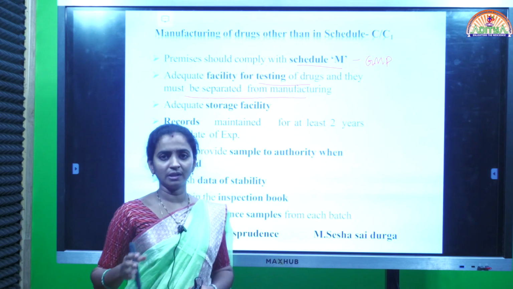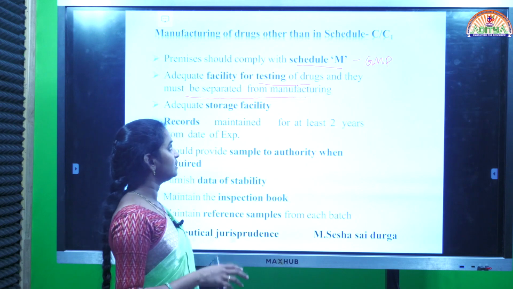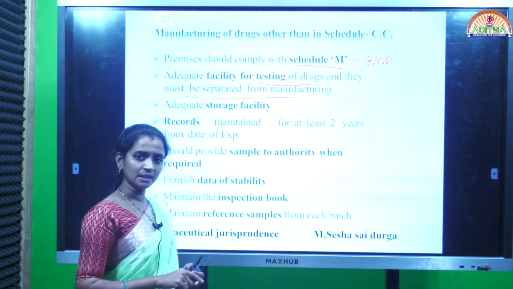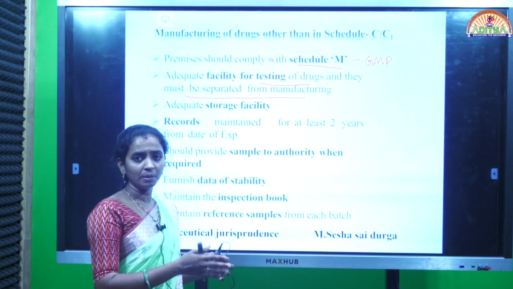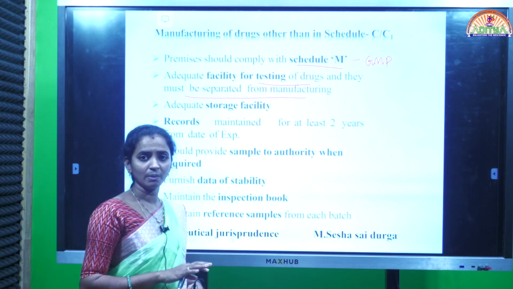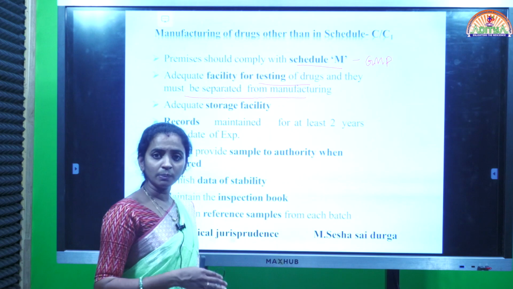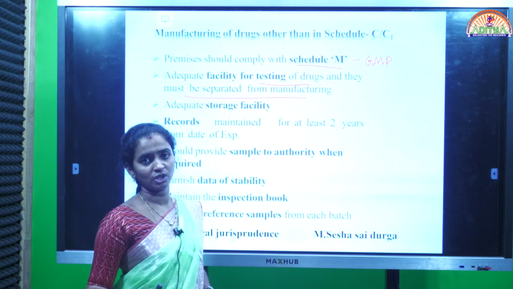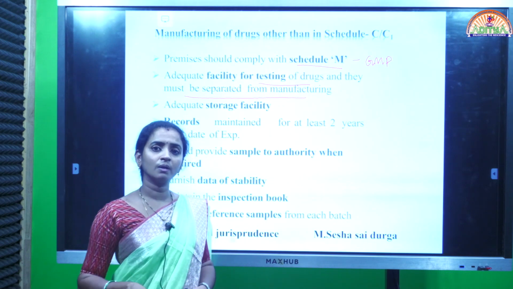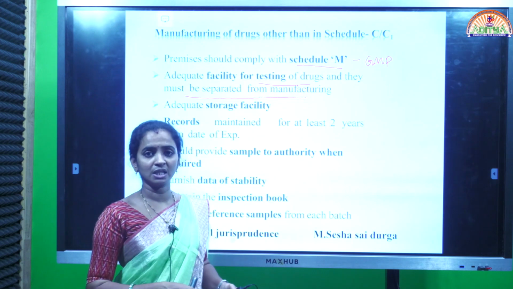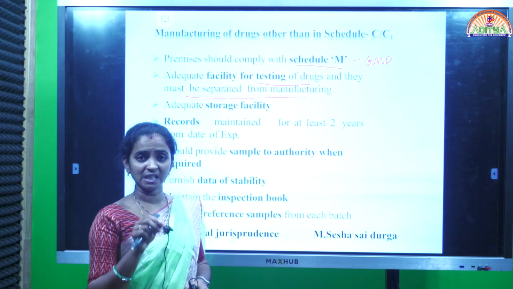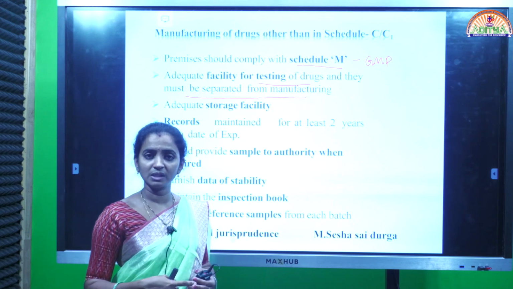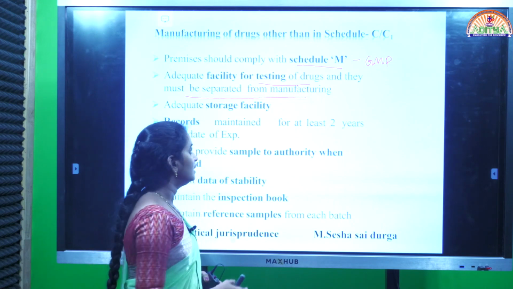So for the testing of excipients and the drugs, a separate premises will be provided in the manufacturing area. That one must be separated from the manufacturing area where the production is going on, far from that production area, especially for the testing of the raw materials and finished products.